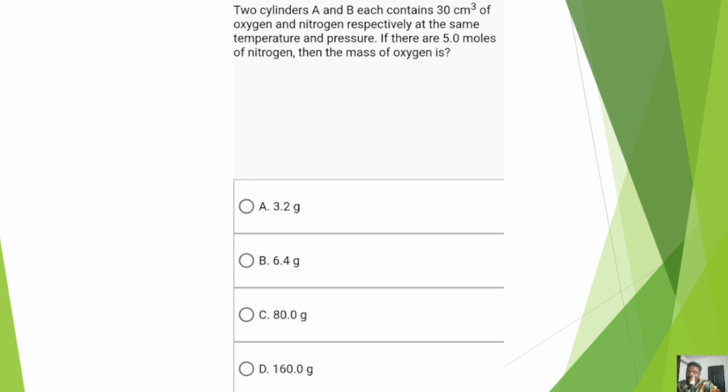So just have that in mind. 5 moles of nitrogen was what was talked about, which means in one of the containers, which is the B container, there are 5 moles of nitrogen. The A container is also 30 cm cube because they are equal, which means there would also be 5 moles of oxygen. The question now says, what is the mass of oxygen? So let's get to solve. Let's just go to our solving board.